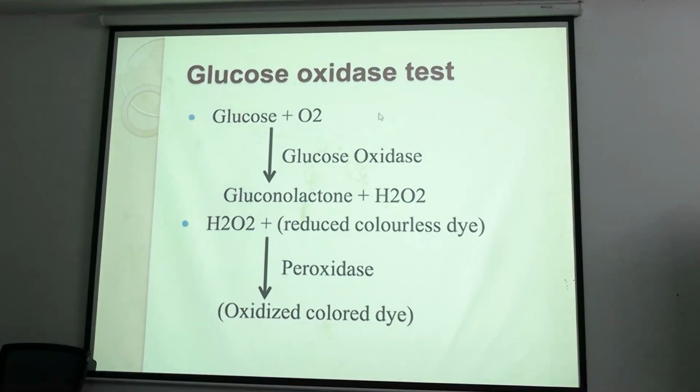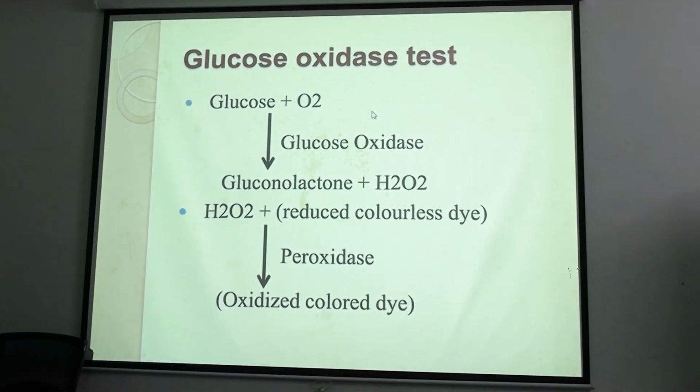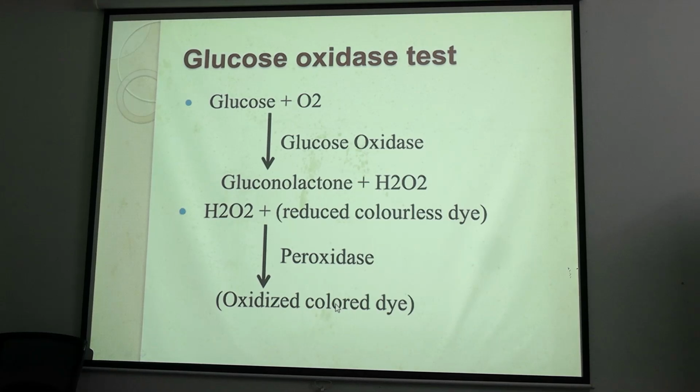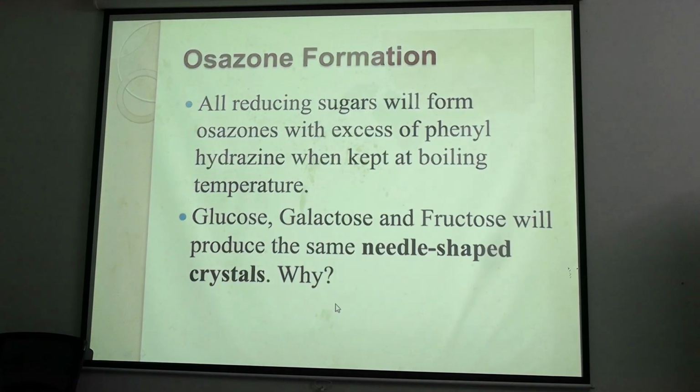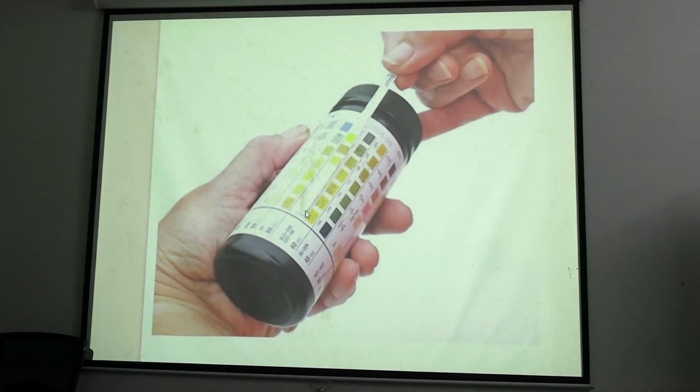Now coming to the glucose oxidase test. This is a bedside test we do to estimate whether there is glucose present in urine or not. So what happens? Glucose in the presence of glucose oxidase is converted into gluconolactone and H2O2, hydrogen peroxide. The hydrogen peroxide reacts with a colorless dye in the presence of peroxidase enzyme to form a colored dye. Okay. So this is a bedside test we perform in case of the urine dip test.